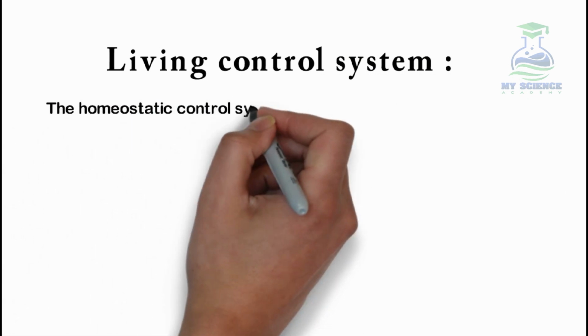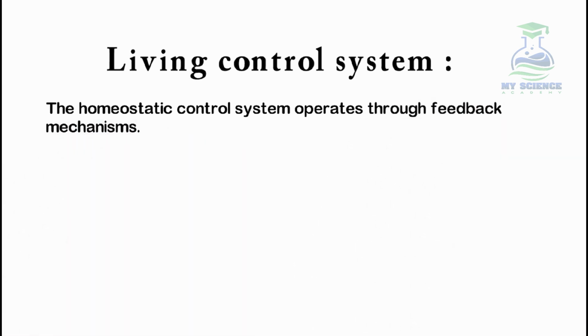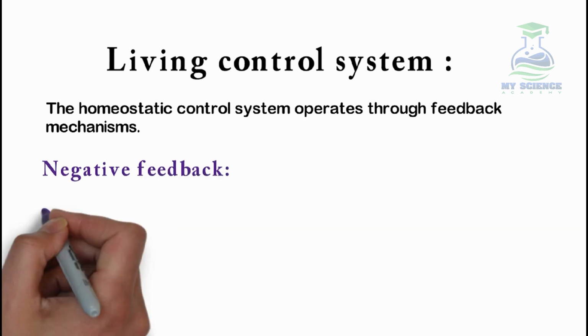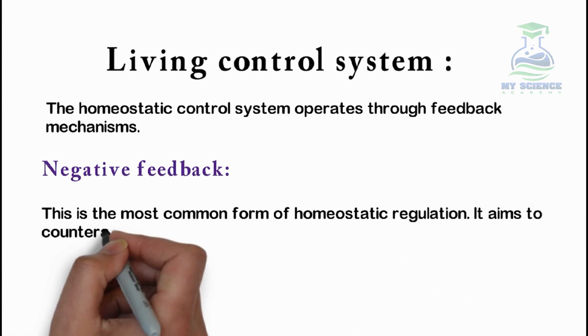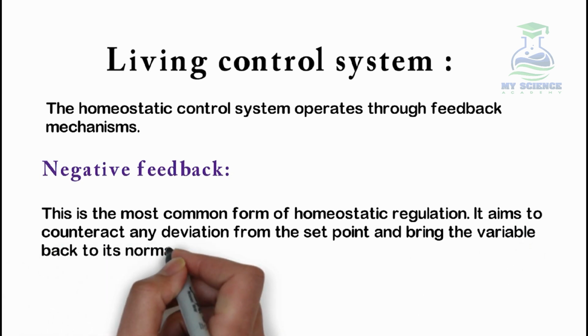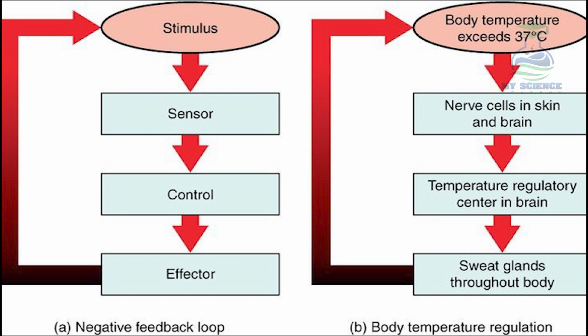The homeostatic control system operates through feedback mechanisms, like the negative feedback mechanism. This is the most common form of homeostatic regulation. It aims to counteract any deviation from the set point and bring the variable back to its normal range. The mechanism of negative feedback can be understood with the example of body temperature regulation. The normal body temperature in human beings is 37 degrees centigrade.